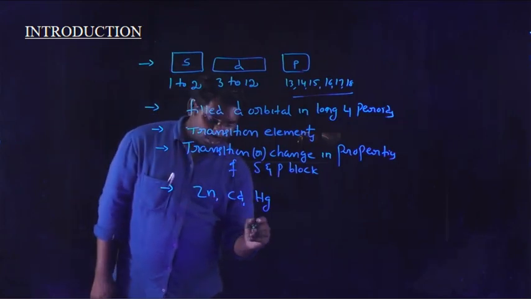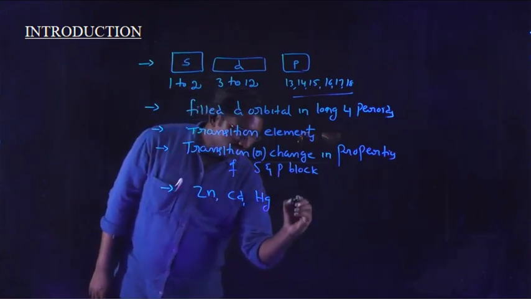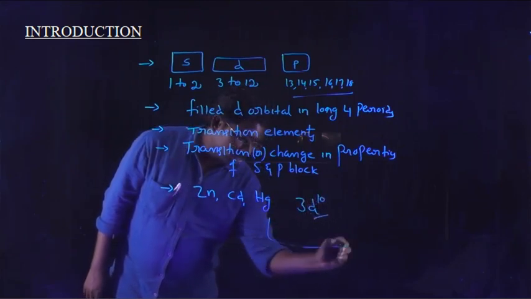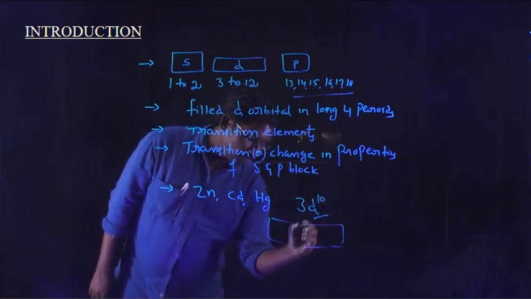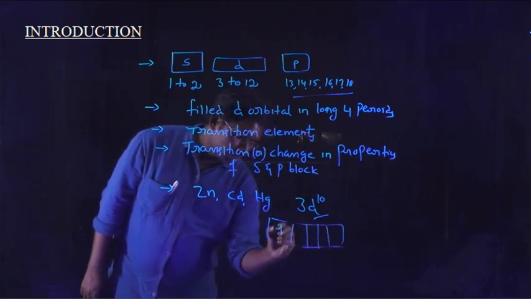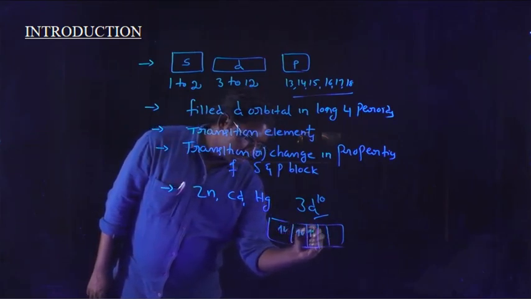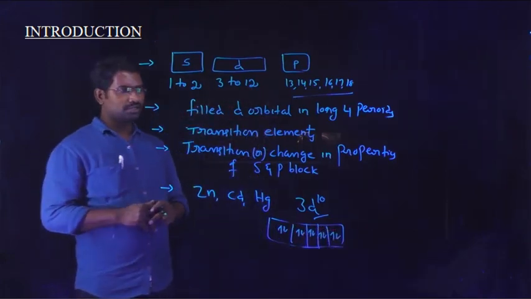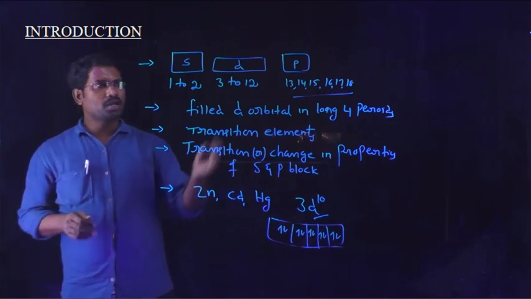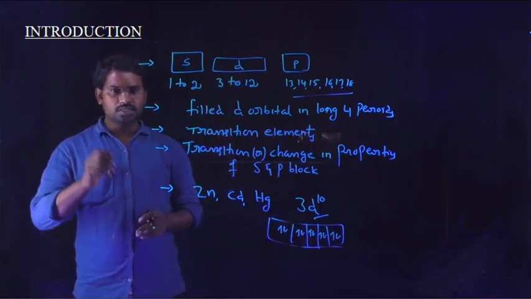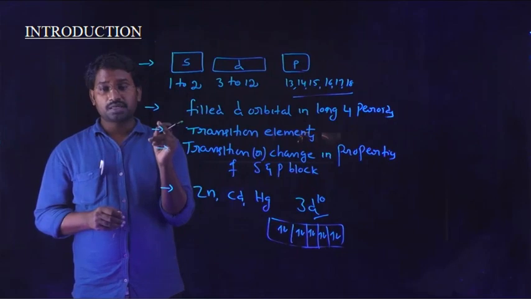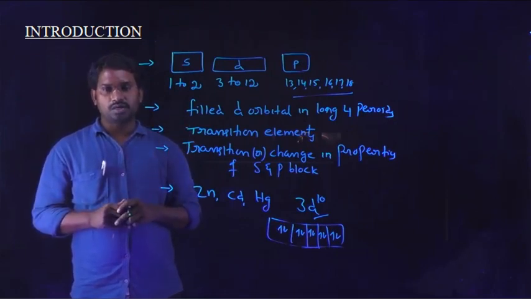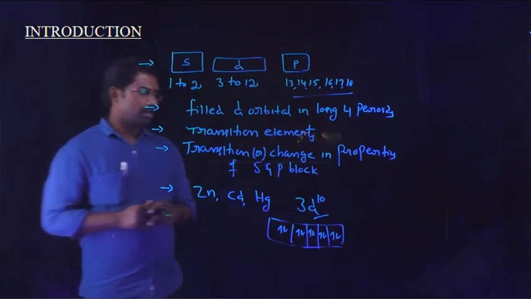In the electron configuration of zinc, cadmium, mercury, they contain 3d10 electronic configuration. D orbitals are 5, you know very well. They contain 5 to 10 electrons in their D subshell. According to the definition, if an element is said to be d block, it compulsorily contains a partially filled electronic configuration.